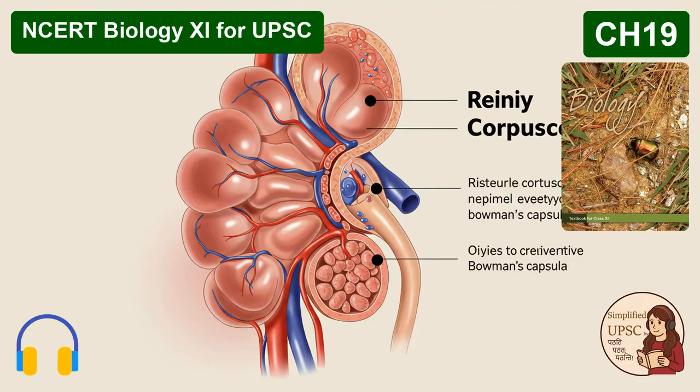Okay, so after the PCT does its high-energy retrieval and balancing act, the filtrate moves on. And this is where the mammalian kidney gets its legendary status. Its ability to conserve water. And produce that highly concentrated urine. It's a masterstroke of adaptation for life on land. Absolutely. And this whole efficiency is enabled by something called the countercurrent mechanism. Okay, break that down for us. It involves the flow of the filtrate in the loop of Henle and the flow of blood in the vasa recta.